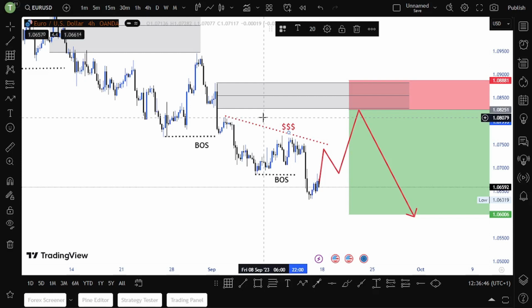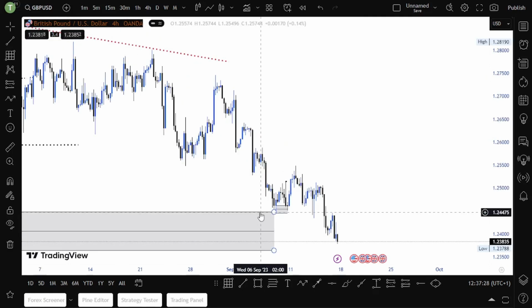So now let's move on to GBPUSD. So I had this buy here. Now let's look at the daily time frame.